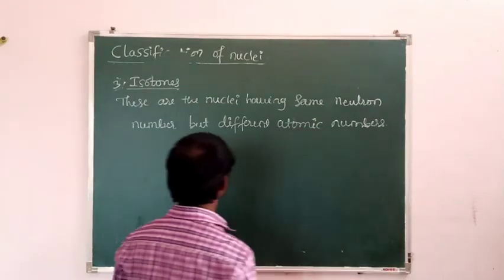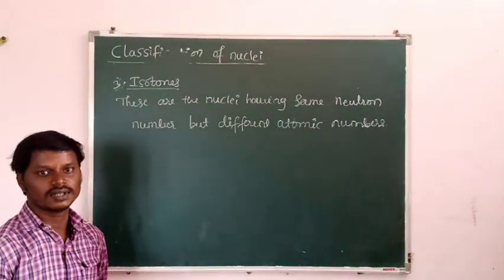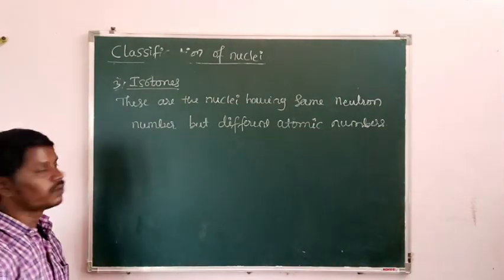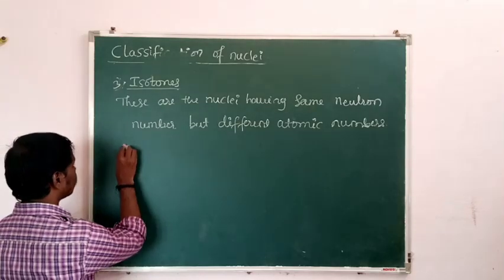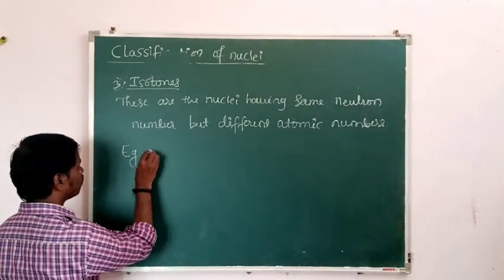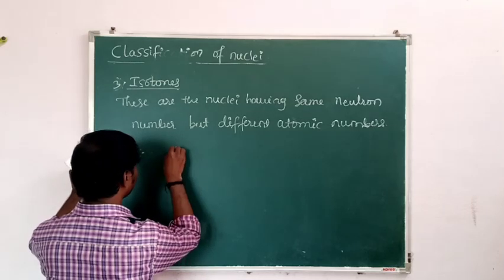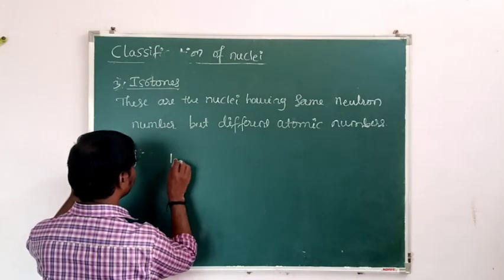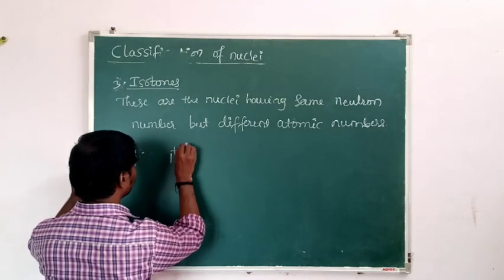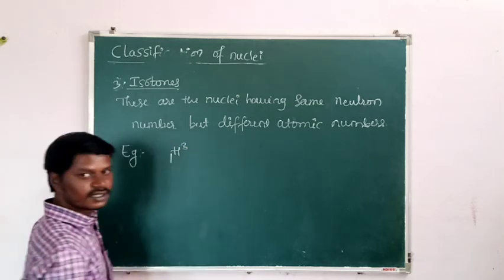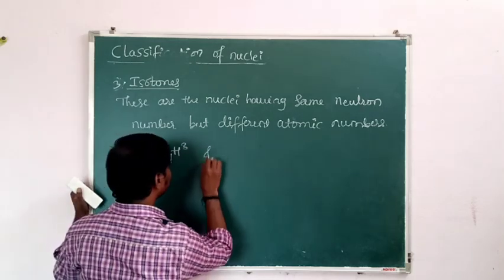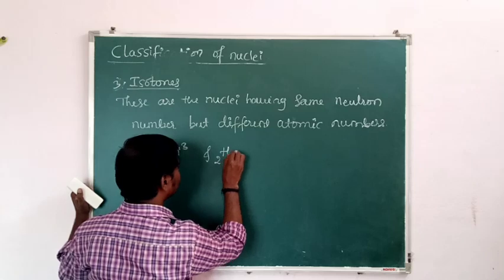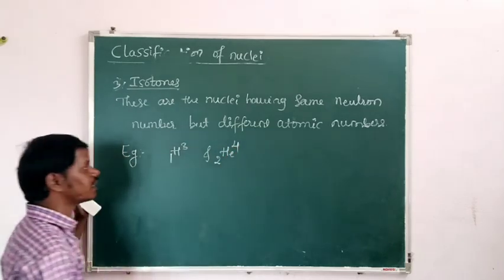Let us consider an example for isotones. I will take 1H3 and 2He4. These two are examples for isotones.